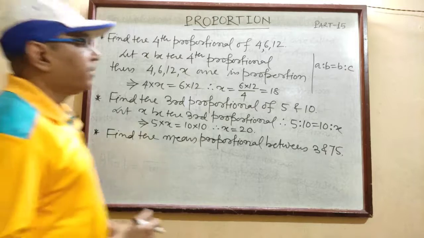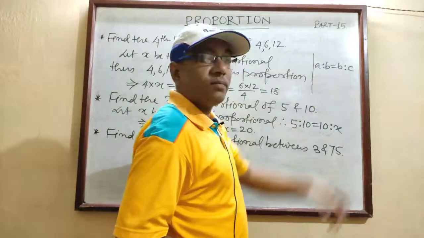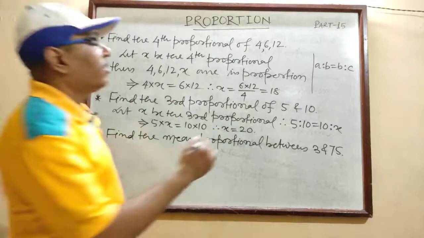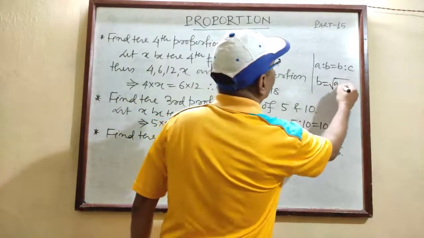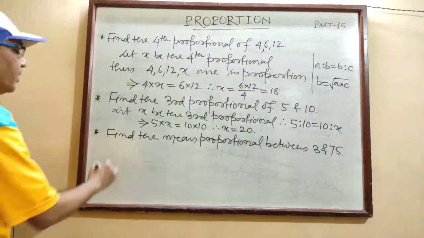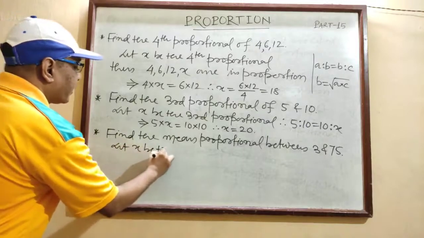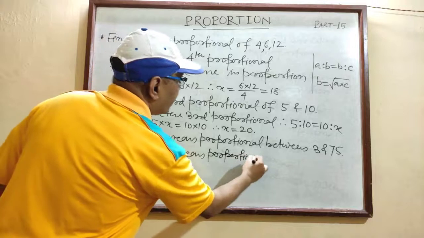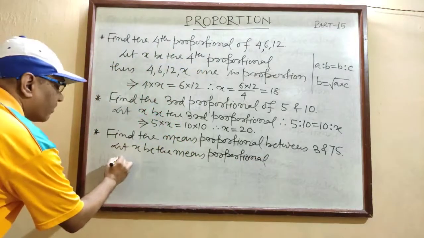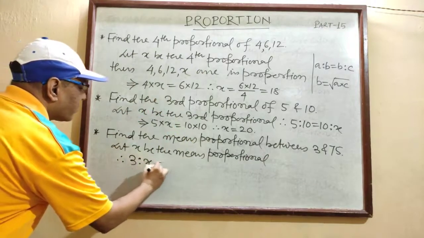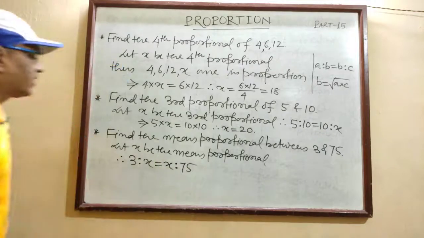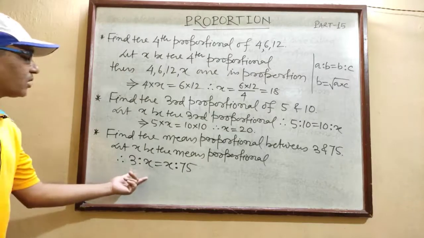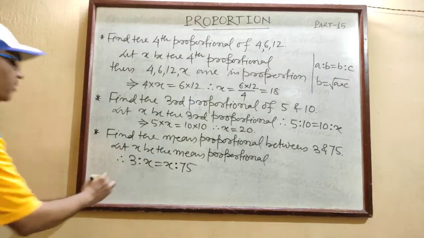You know the mean proportional. If A is to B equal to B is to C, then B is called the mean proportional between A and C. So we call B the mean proportional between A and C, and B is the square root of AC, as just told a little earlier. So here you write, let x be the mean proportional, and if x is the mean proportional, then 3 is to x will be equal to x is to 75. From here you have to calculate x.